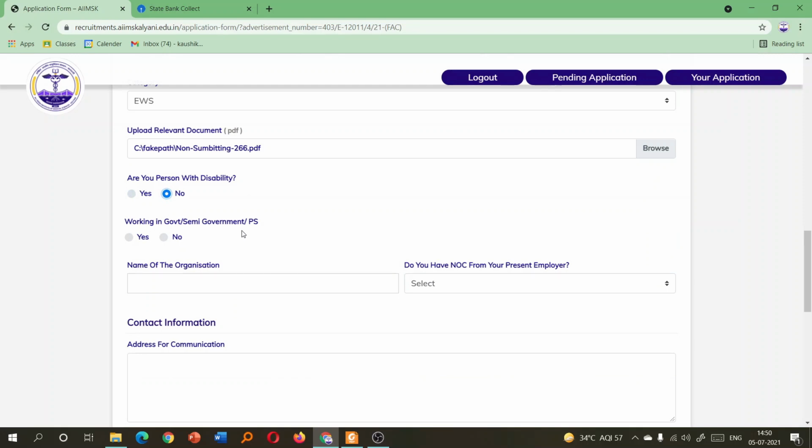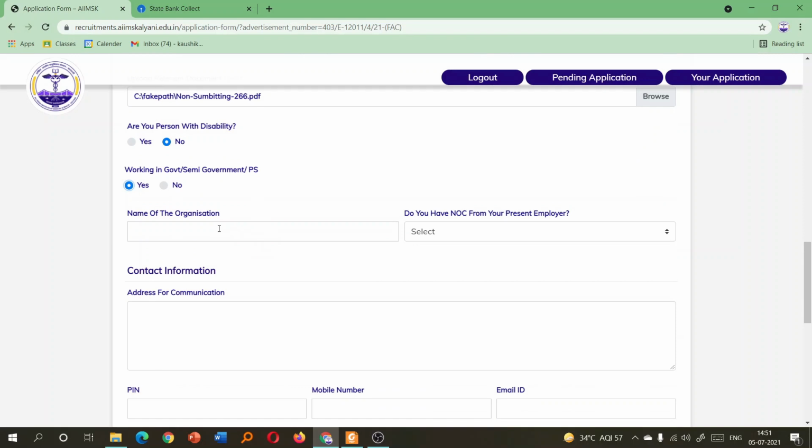Working in government or semi-government. If you are working in government, semi-government, or any public service, then you have to select yes, and for that you have to submit your NOC. So you have to write the name of your organization.